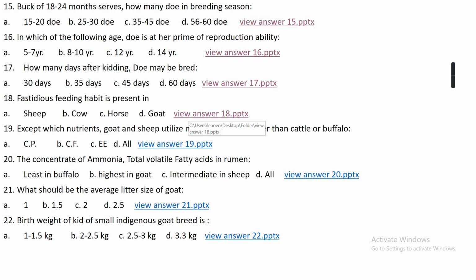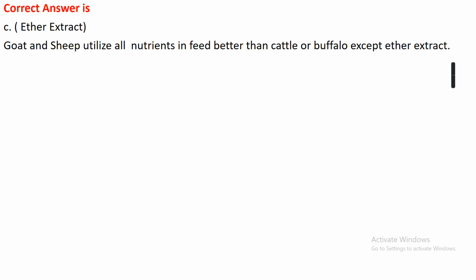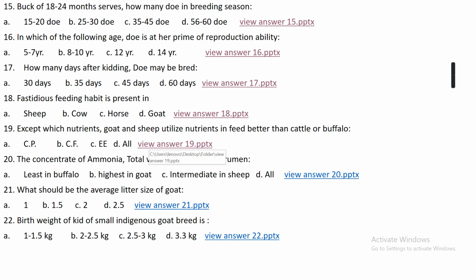Question number 19. Except which nutrient do goat and sheep utilize nutrients in feed better than cattle or buffalo? Option A, crude protein. Option B, crude fiber. Option C, ether extract. Or option D, all. The right answer is option C, ether extract. Goat and sheep utilize all nutrients in feed better than cattle and buffalo except ether extract.